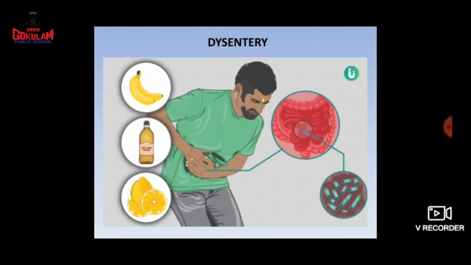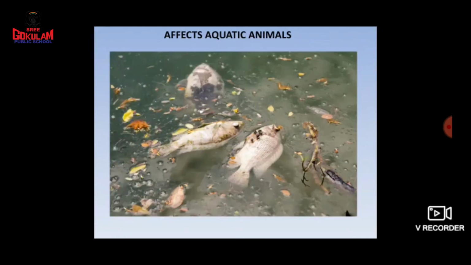Okay, so when we drink this polluted water, it can cause many diseases like typhoid, then diarrhea, then dysentery. And you know, children, so many chemicals are released from the factories and industries which contain much more harmful substances. Okay, when these harmful substances are released into the water bodies, what happens?